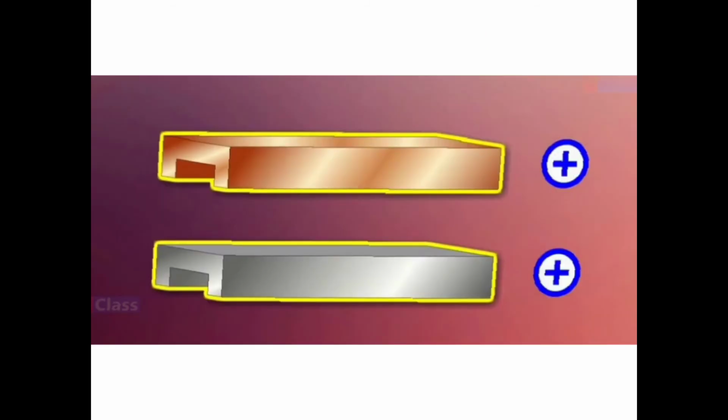The third is anodization. Now children, in this, metals like copper or aluminum are coated with a thin and strong layer of their own oxide. That means aluminum oxide on aluminum, copper oxide on copper. For this, the copper and the aluminum behave as the anode, and the oxide layer is strong and uniform all over the surface, and it is used for the prevention of corrosion of the metal.